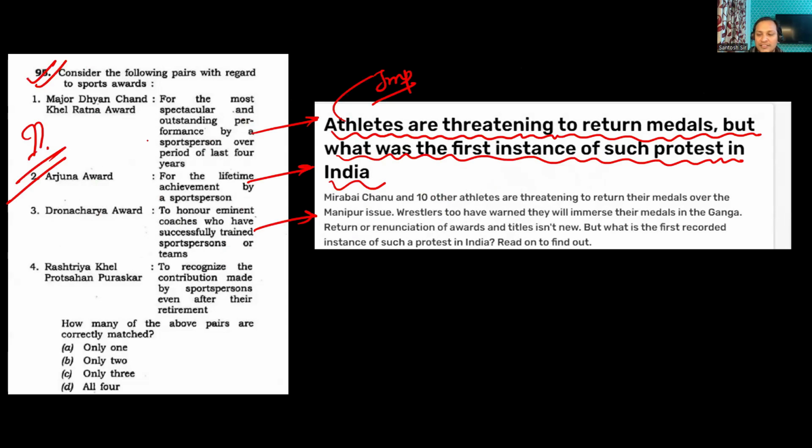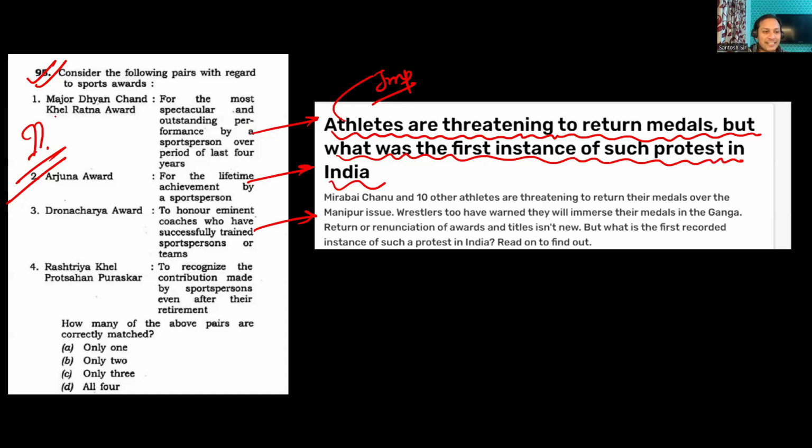Someone is saying you are the Rajnikant of prelims. Sir, Rajnikant is God, sir. I am just a servant. I am a small person only.